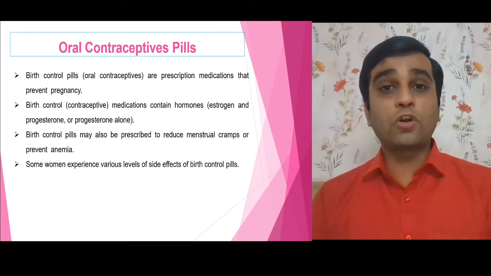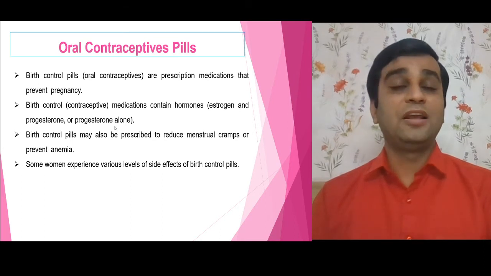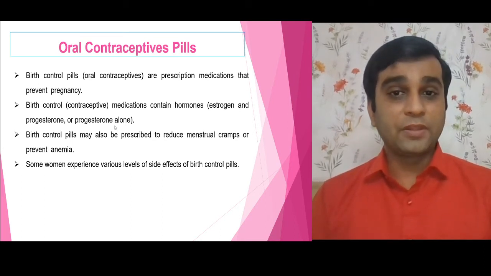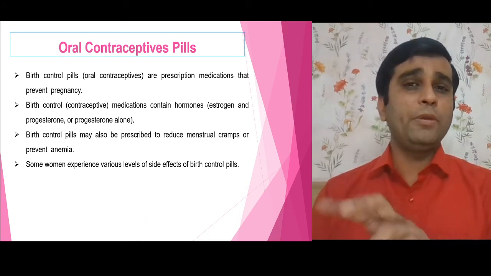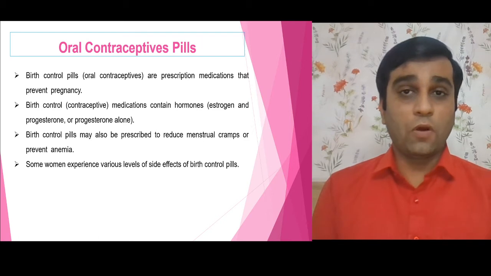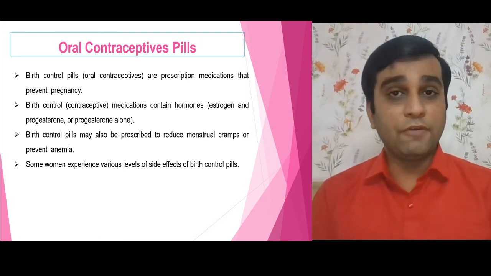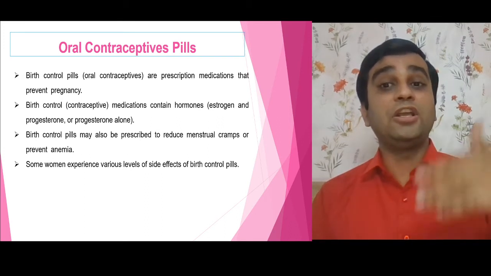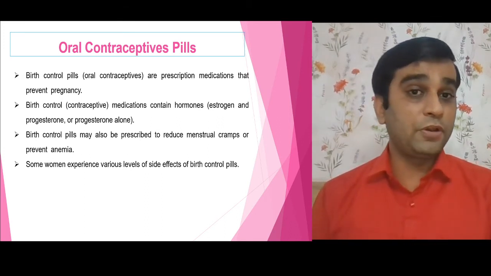The next is oral contraceptive pills. The word itself suggests that these are the medications that prevent pregnancy, right? Birth control medications contain a hormone, or combinations of hormones. Again, if I talk about combinations, of course, it must be estrogen and a certain progesterone derivative. Many times, certain estrogen derivatives are also used as oral contraceptive pills.